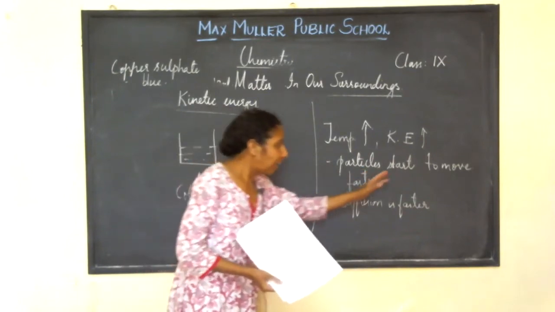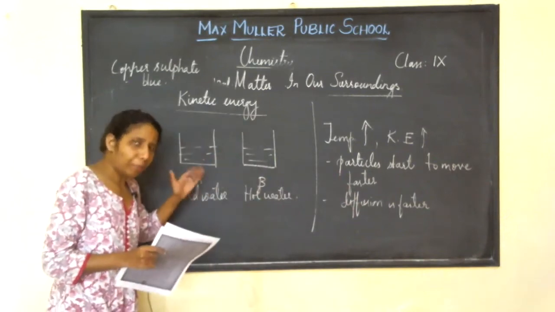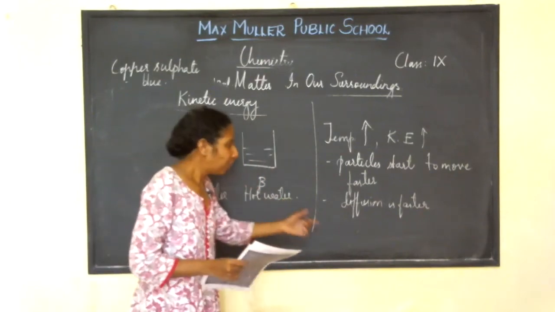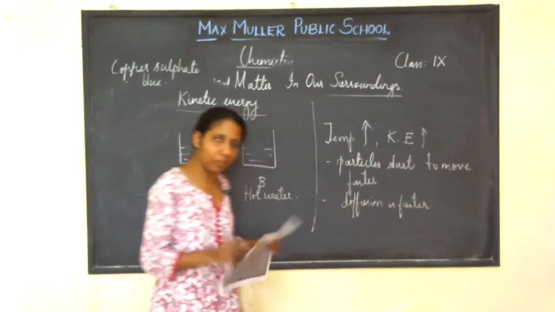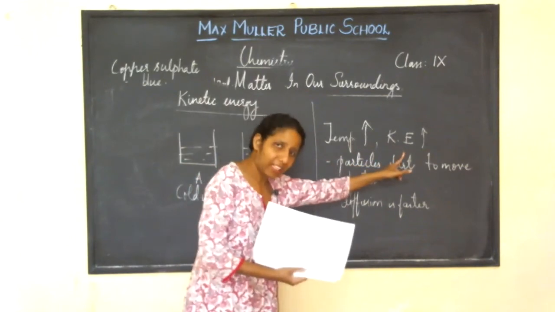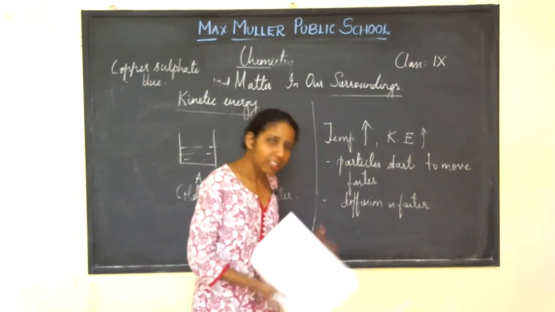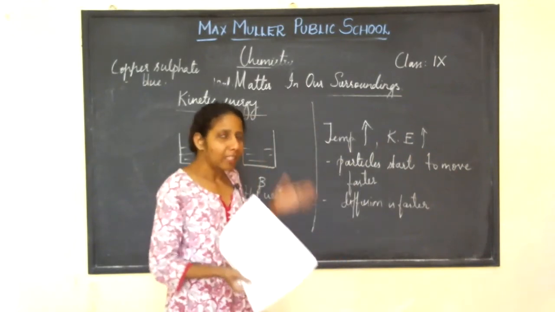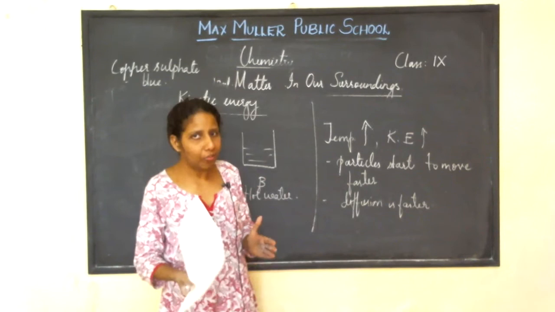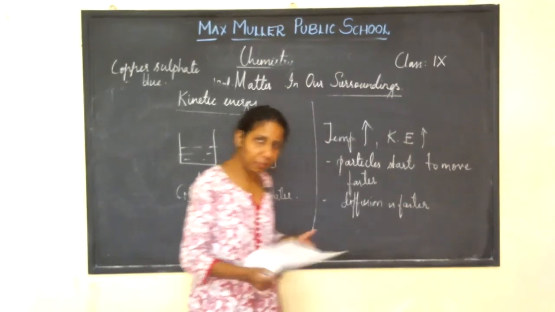The particles start to move faster means the particles of copper sulfate will occupy the space between the particles of water faster. Therefore, the diffusion is faster. Did you people understand this? So, as the temperature increases, the kinetic energy of the particles increases and the particles start to move faster, so the copper sulfate particles occupy the space between the water particles faster. Therefore, the diffusion is also faster. Did you people understand this?